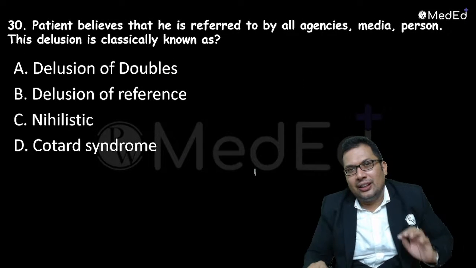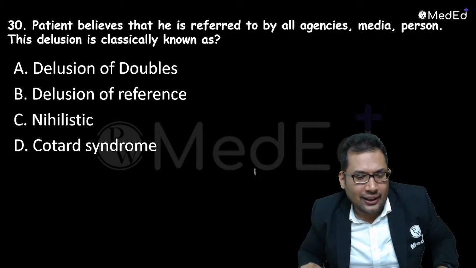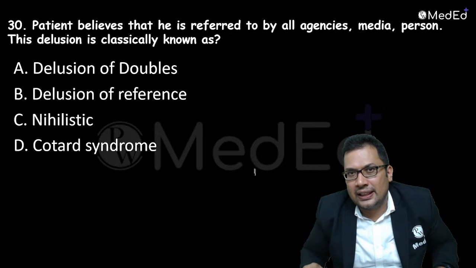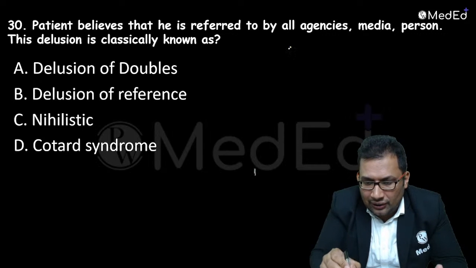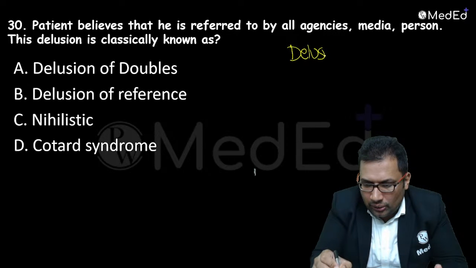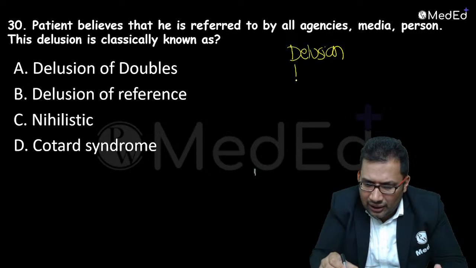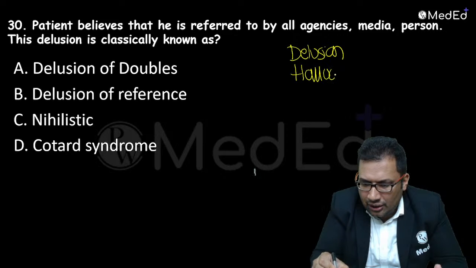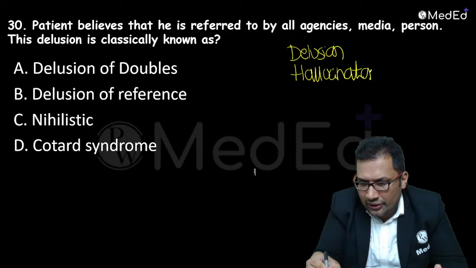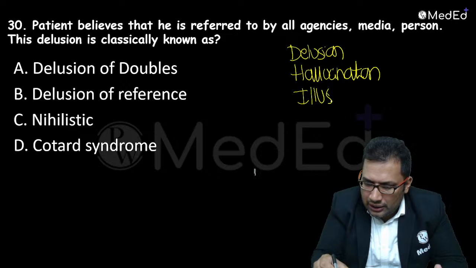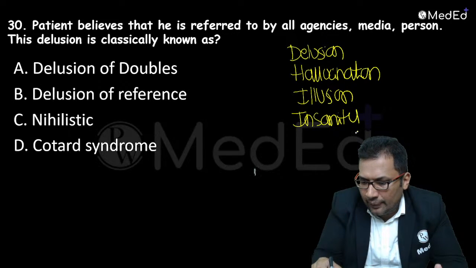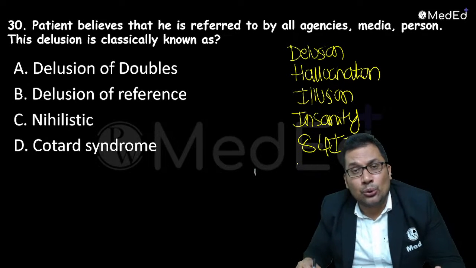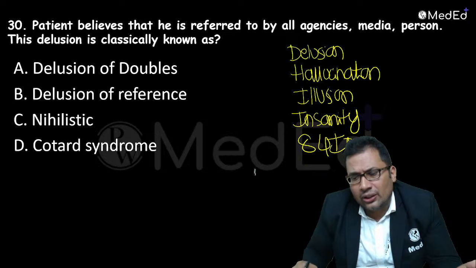Now the last question, from forensic psychiatry. In forensic psychiatry, one very commonly asked topic is delusion, which you must know in psychiatry. Hallucination is commonly asked. Illusion, very commonly asked. Insanity, very commonly asked. Rules of insanity, 84 IPC, very commonly asked. Daram's rule. All these rules are very commonly asked.